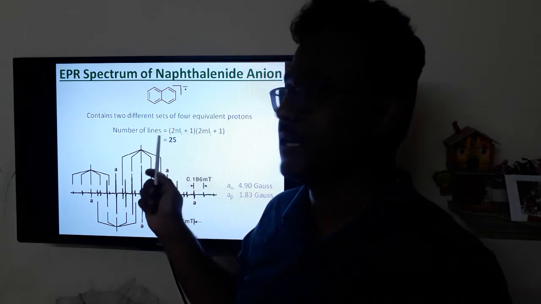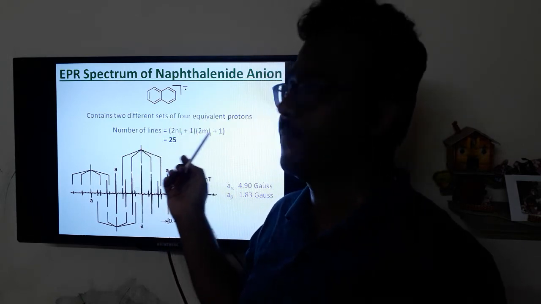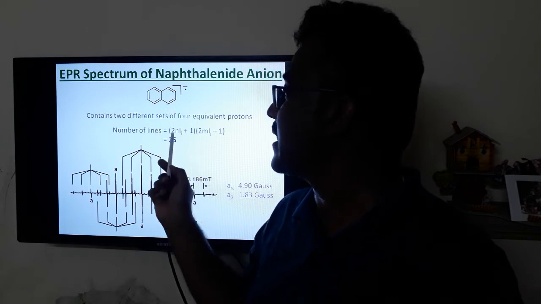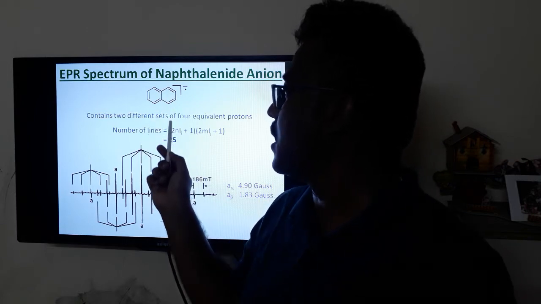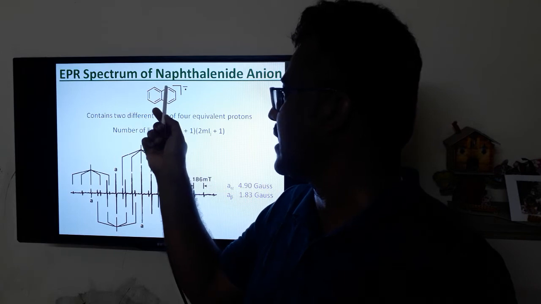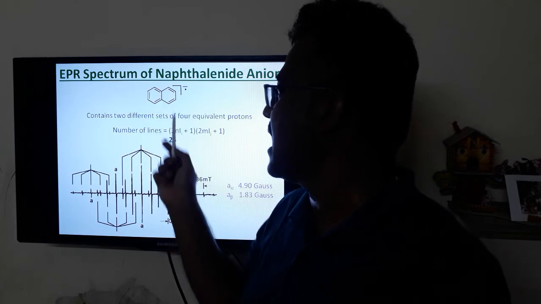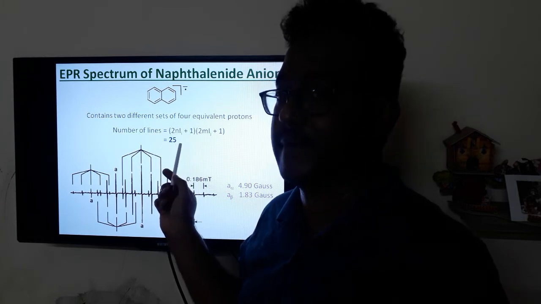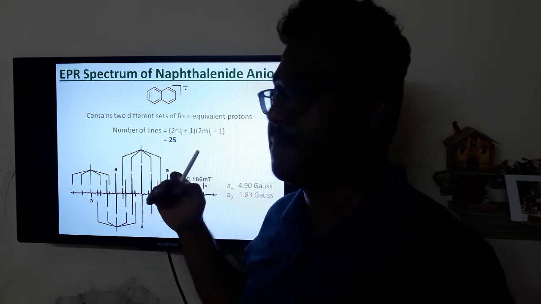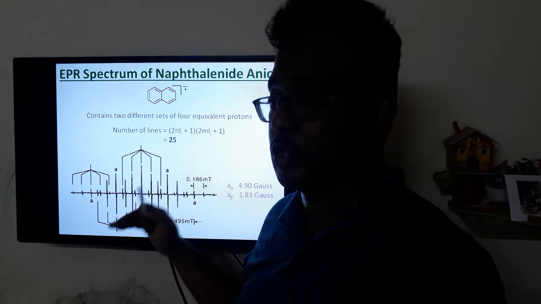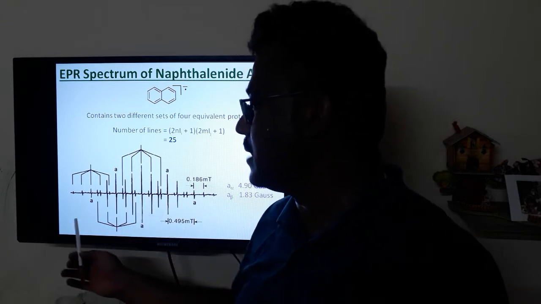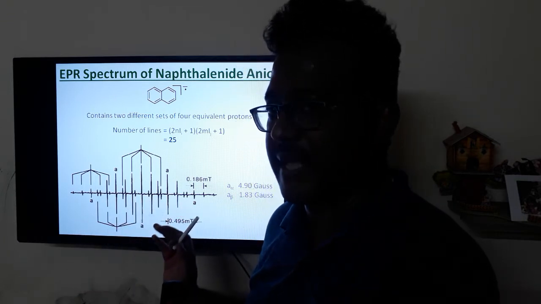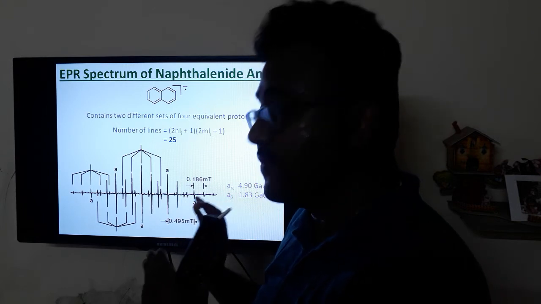Under this condition, you have to use this formula because it has two different n: one kind of hydrogen you can call n, another kind of hydrogen you can call m. So if you use this formula, you have to expect 25 lines. Of course, the EPR spectrum of naphthalene radical anion showed 25 lines. The spectrum actually looks complex, but actually it is very simple.